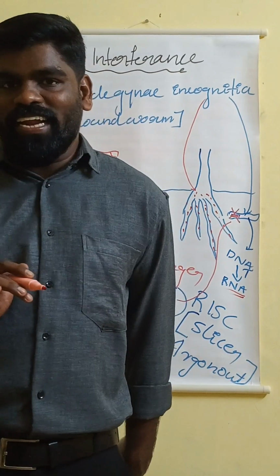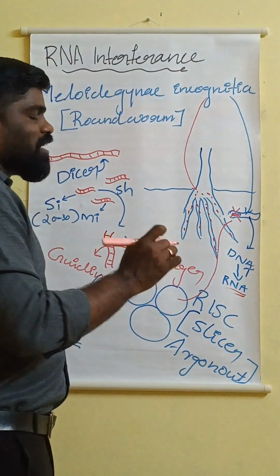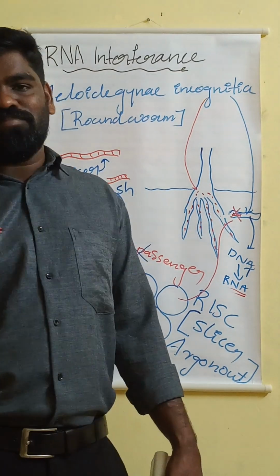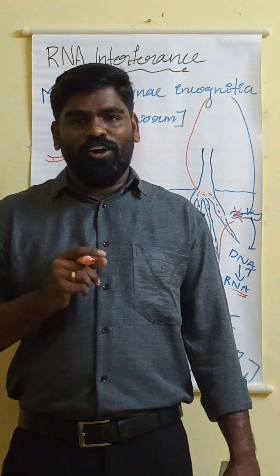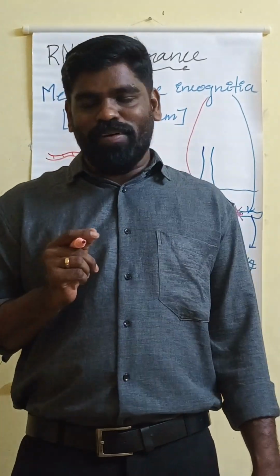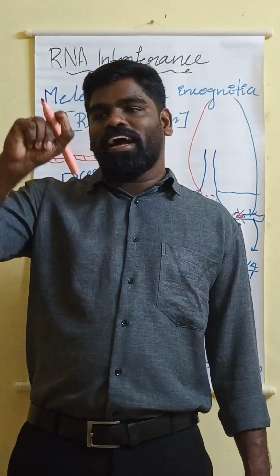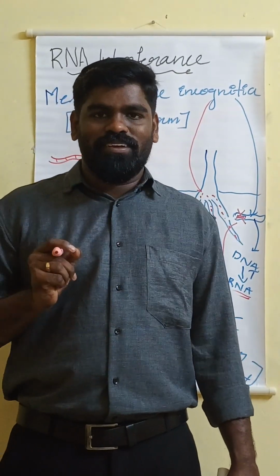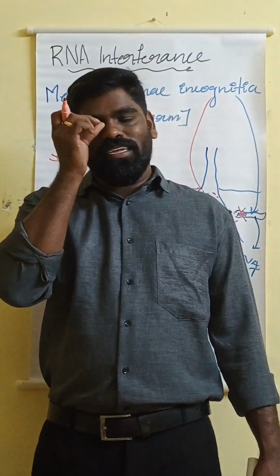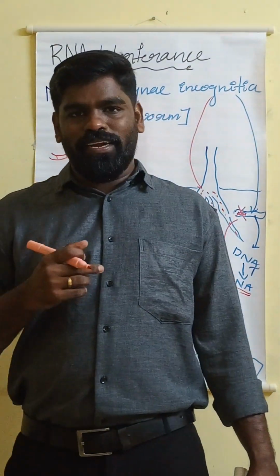So once again I'll tell you, in the RNA interference mechanism, first you have to keep in mind that Meloidogyne incognita is the nematode which will infect the root of the tobacco plant. Now from the nematode we have to take a gene and introduce it into the tobacco plant. After introducing the gene, the tobacco plant will make a double strand RNA.